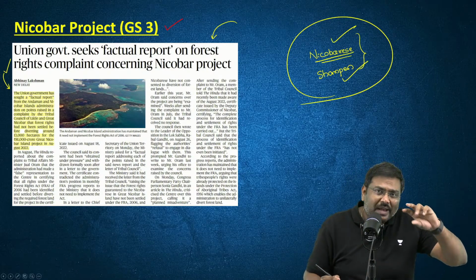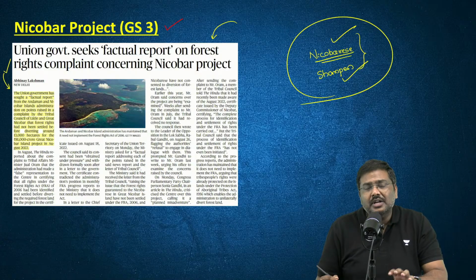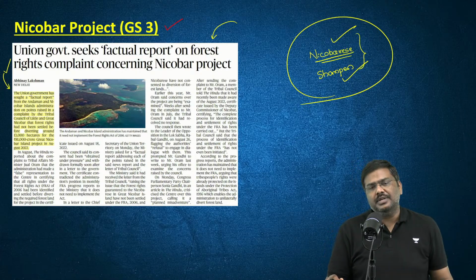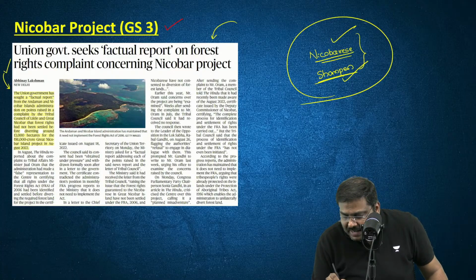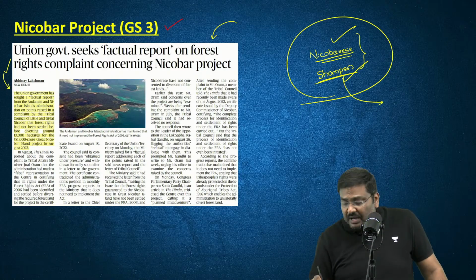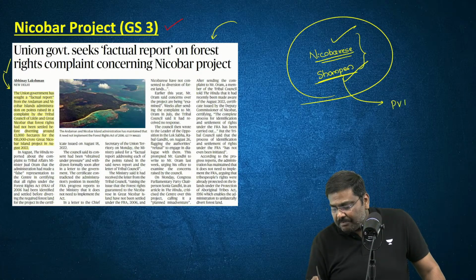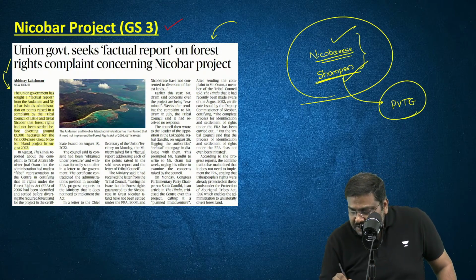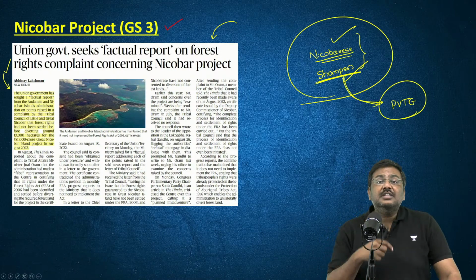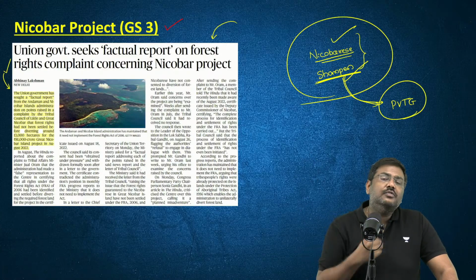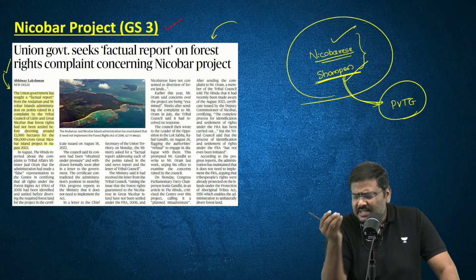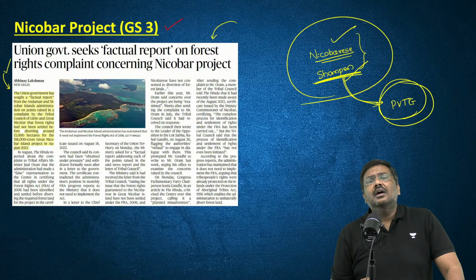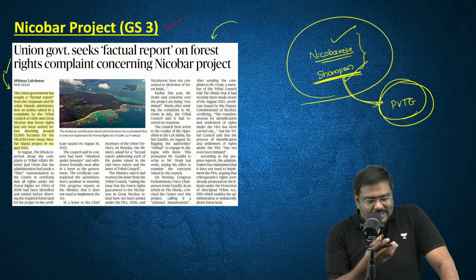These are the two main tribal groups present in the region, who will be losing their land because of this particular project. In fact, the Shompen have been classified as PVTGs. That is also a very important area. Please go through that. The Shompen tribal community has been classified as PVTGs. According to the census of 2011, hardly around 200 plus people are left in this tribal group. So the concern has been raised.